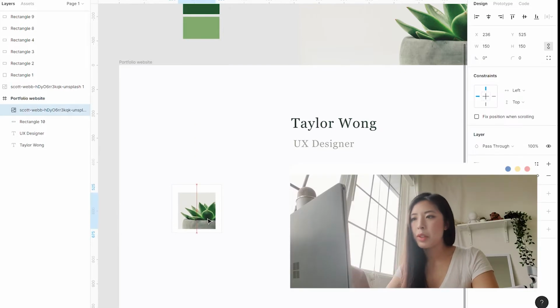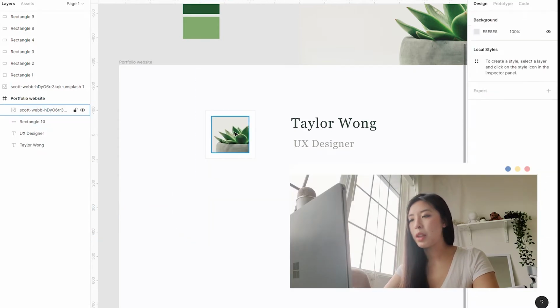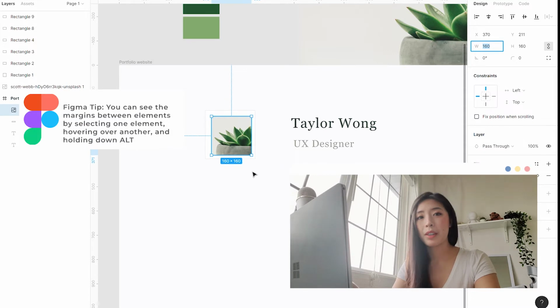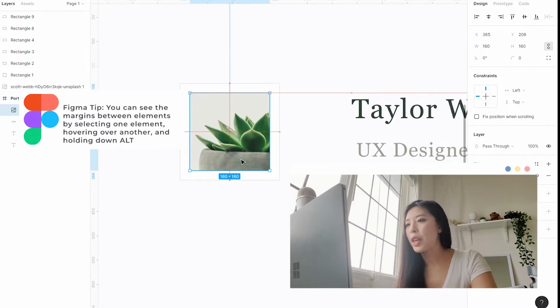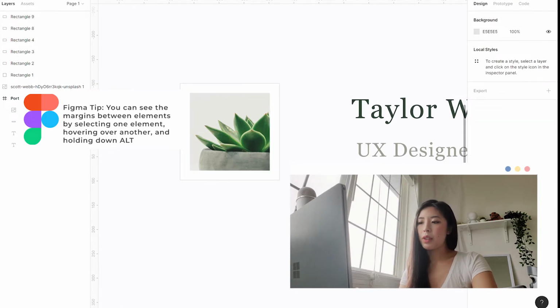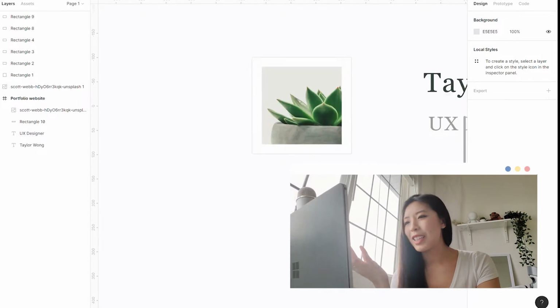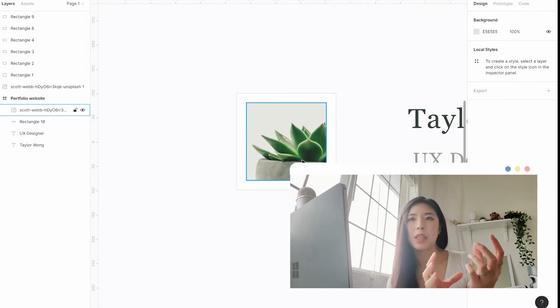I'm gonna center it. So Figma is really cool. It actually tells you when something is centered relative to another element that you have on the page. And it's really helpful because I can't eyeball things to save my life. So now we have this image. I do like the way that it looks right now. I feel like the plant is too big and I want a bit more of that empty space.